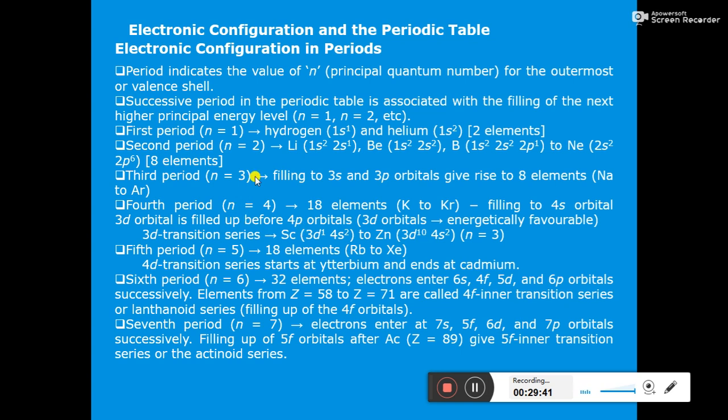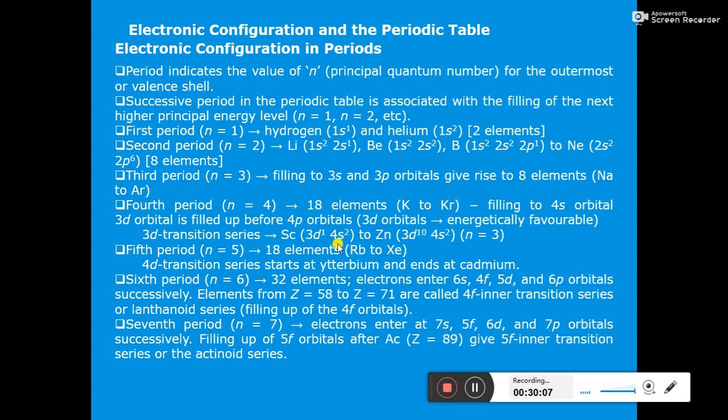Now in the fourth period there will be the 3d transition series from scandium to zinc. Scandium has electronic configuration 3d1 4s2, so the last electron enters the 3d orbital, up to zinc, which has electronic configuration 4s2 3d10, where the last electron also enters the 3d orbital.